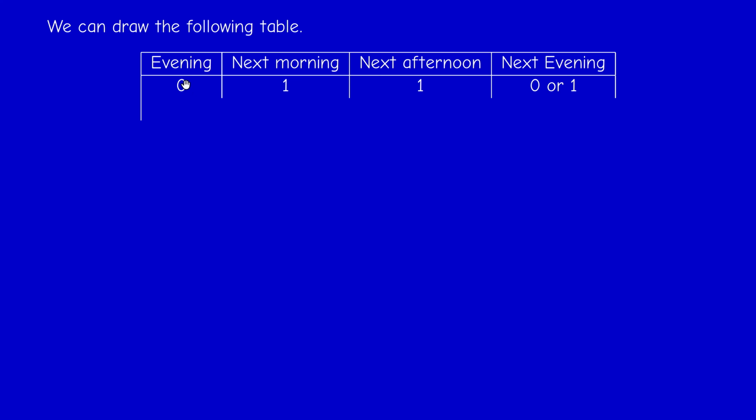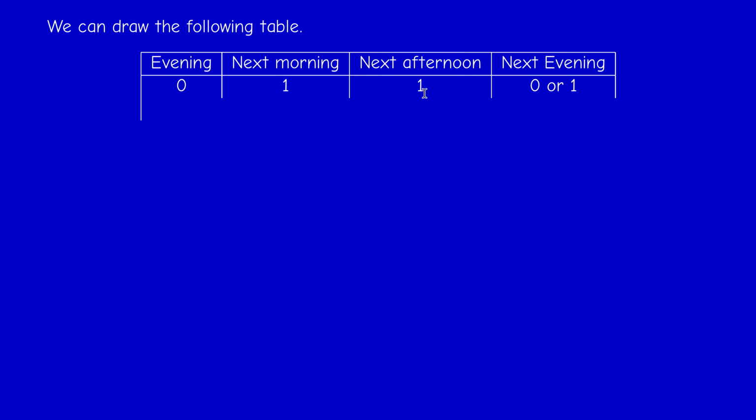Suppose now this is the evening of day n, and suppose that there's no paper in the pile. Then the next morning they will receive a new paper, so in the afternoon there will be one, just before one of the Smiths puts the paper in the recycle bin. So in the evening, if one of the Smiths takes the paper to the recycling bin, there will be 0 in the evening. This happens with probability 1/3.